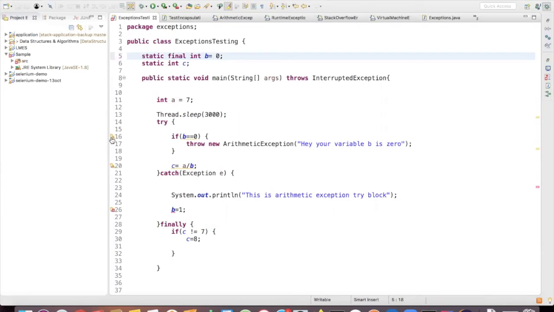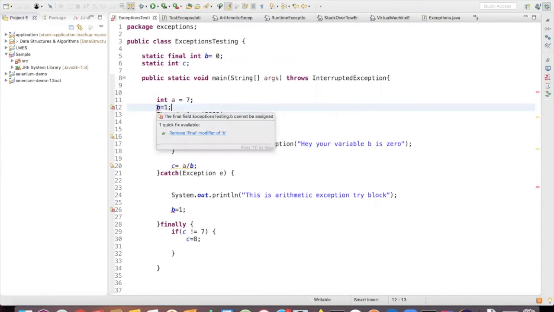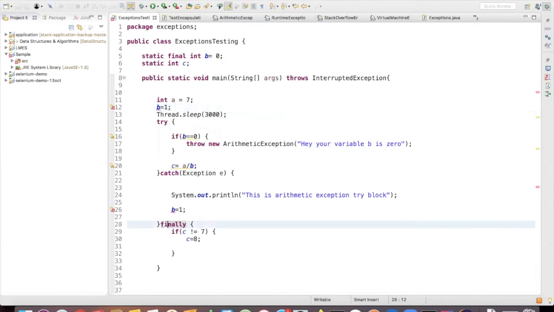So if B is already 0, this valuation itself becomes useless because it's not going to change anytime. So I cannot go and change B here. Let's try to change B. So it's throwing an error, right? What error? Final exception. B value cannot be assigned. Remove final modifier. So that is final. Finally is different. Finally is like execute everything after finally, like that we are saying to the code.